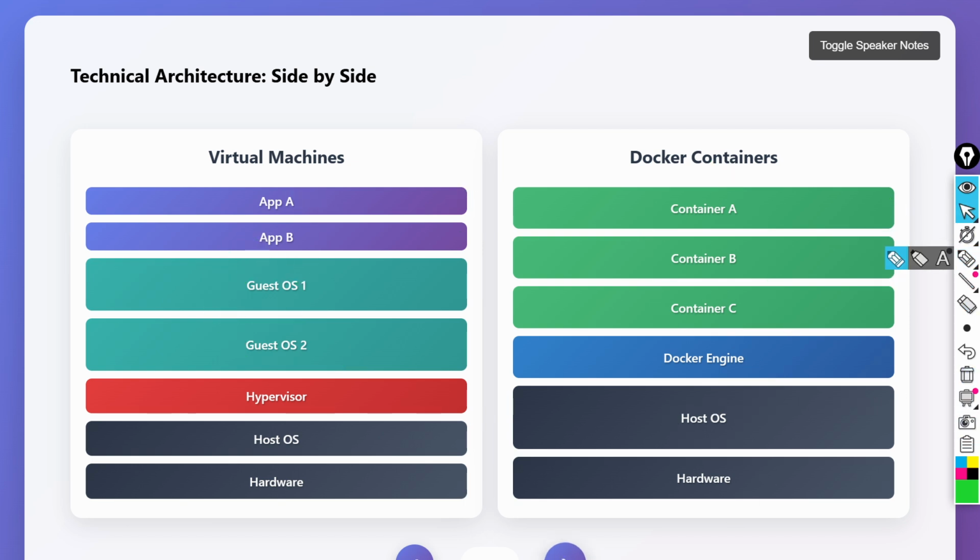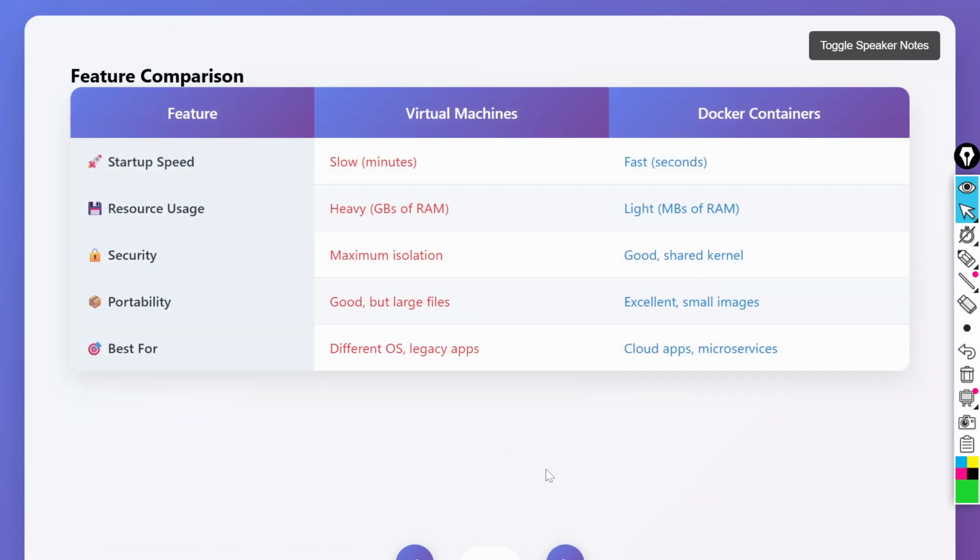Let's see some more feature comparison between Docker and virtual machines.